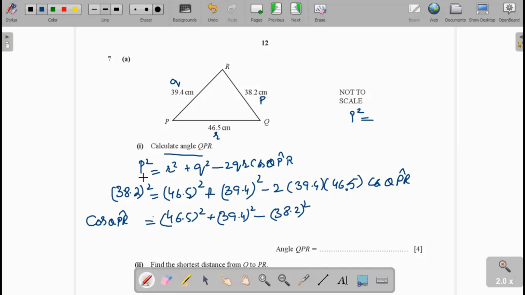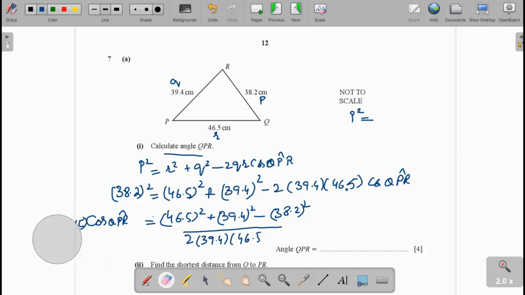We shift from left to right side and these values from right to left side. We divide by 2 into 39.4 into 46.5.